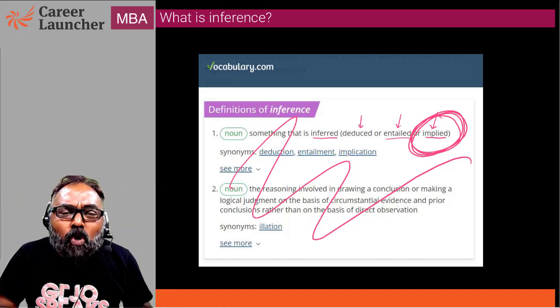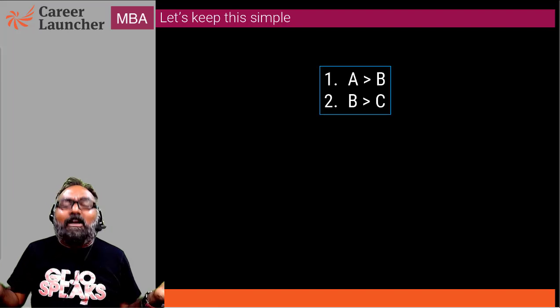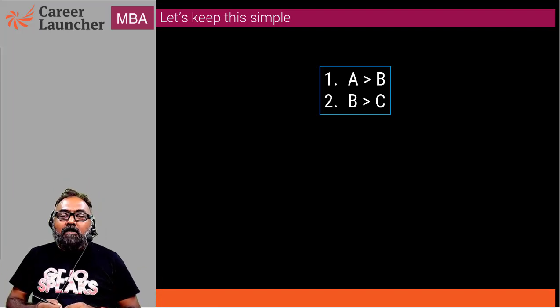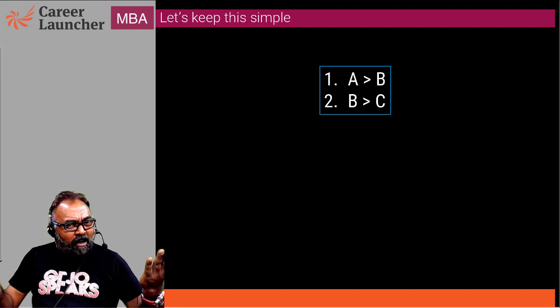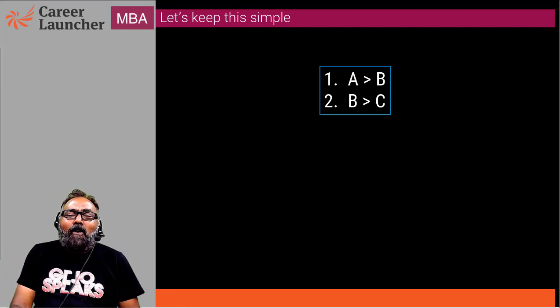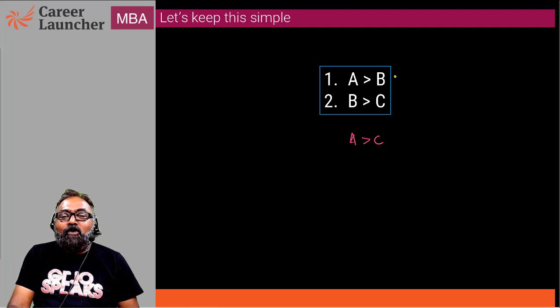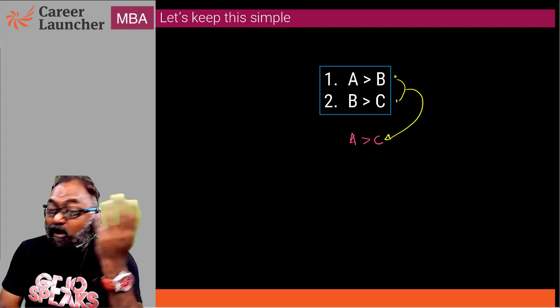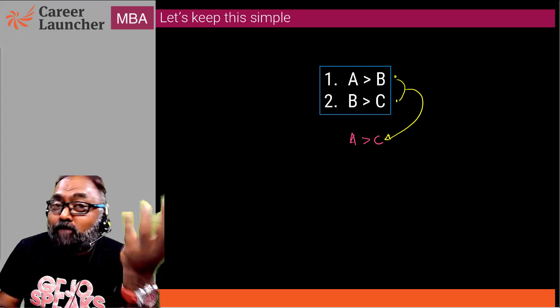Let's look at these two statements. Statement 1: A is greater than B. Statement 2: B is greater than C. What can you draw? Obviously I could say that A is greater than C. You could combine these two statements together and say that A is greater than C. But there are a lot many things I could deduce from here.